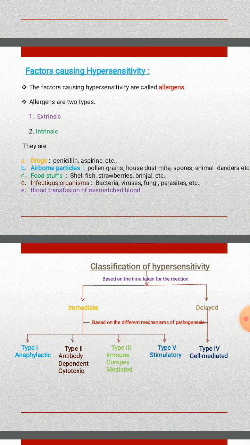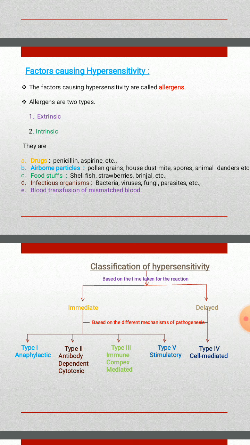So, the mismatched blood, because the people have different types of blood groups based on the presence of antigens on their RBCs. Some persons have the antigen A, so the persons belong to A group.